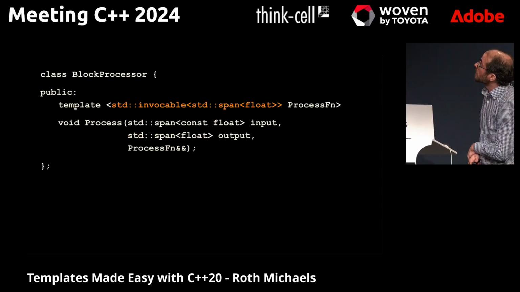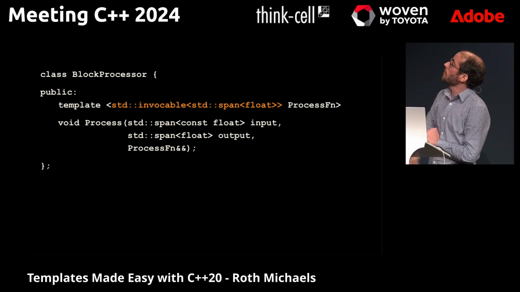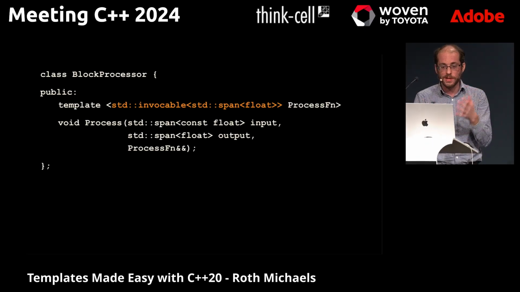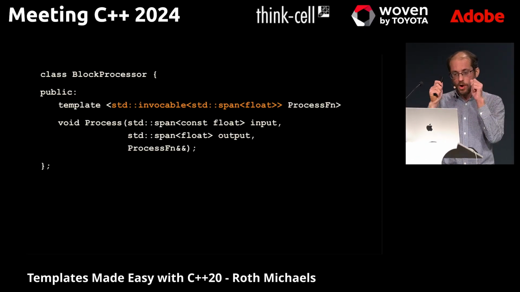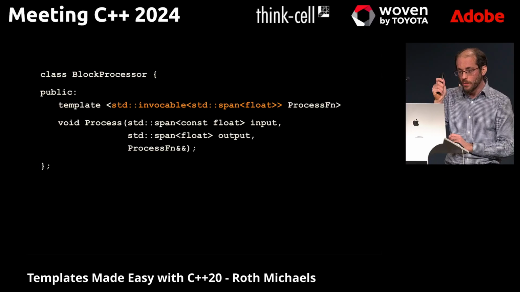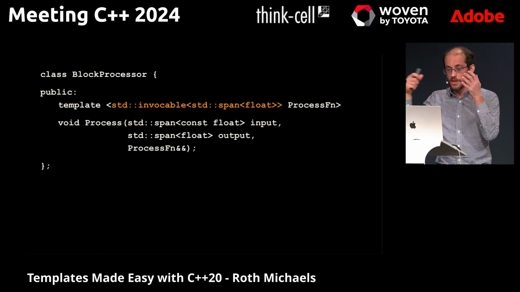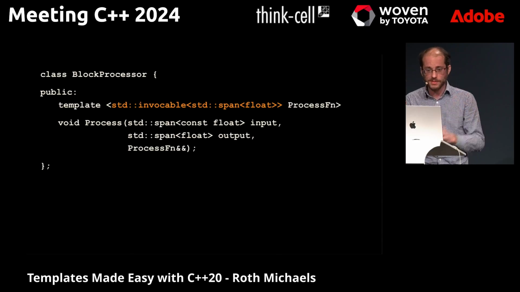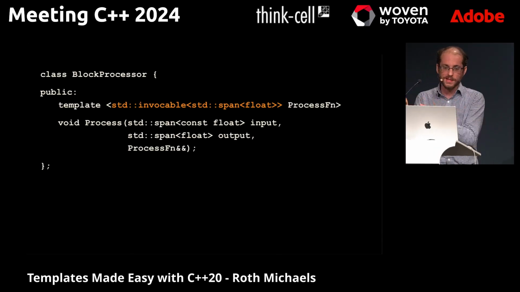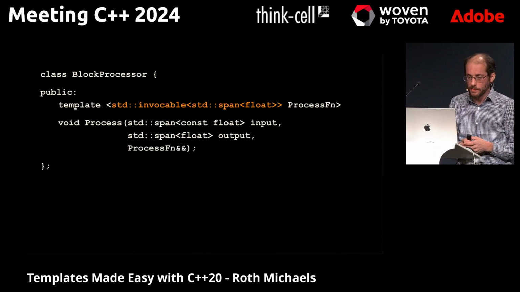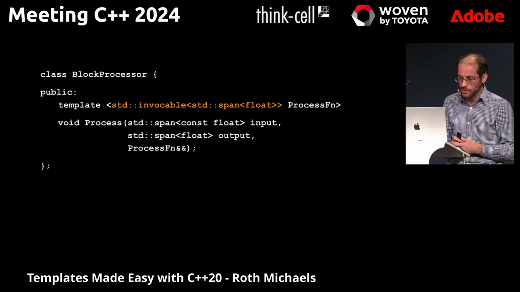Instead, we can say we're only going to allow the third argument, and this is using a standard library concept, saying this is only going to be allowed if we can invoke this process function with a span of floats. And so that's going to make sure that we're only passing things in that are a callable lambda object that's going to work on those floats.